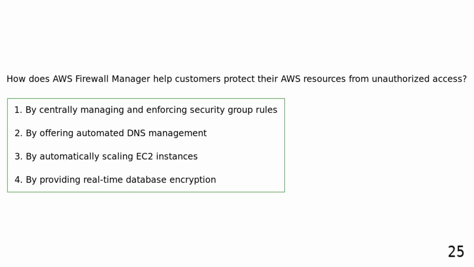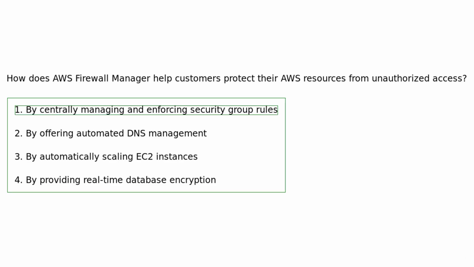How does AWS Firewall Manager help customers protect their AWS resources from unauthorized access? By centrally managing and enforcing security group rules. By offering automated DNS management. By automatically scaling EC2 instances. By providing real-time database encryption. AWS Firewall Manager helps protect AWS resources from unauthorized access by centrally managing and enforcing security group rules across accounts.